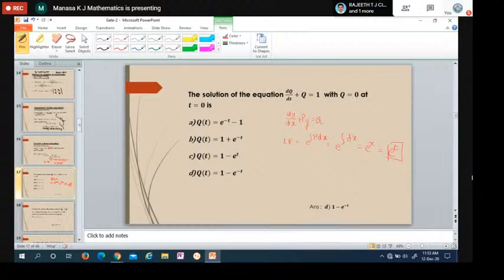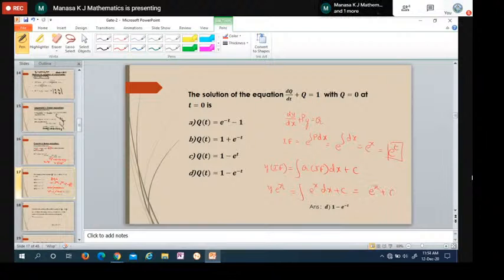If this is the integrating factor, the solution is y into integrating factor is equal to integral q into integrating factor into dx plus integration constant. What is y? Y remains the same, which is actually q here. I'll replace it later. So y into integrating factor, e power x, I'll change the variable later, is equal to integral of q, which is 1 here, so I'll not write it, into integrating factor e power x into dx plus c. Integration of e power x is e power x, so it is e power x plus c.